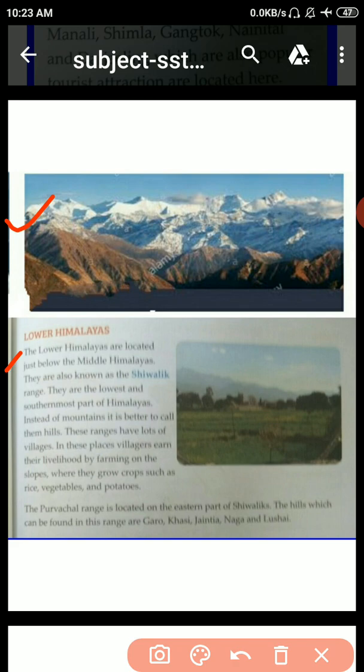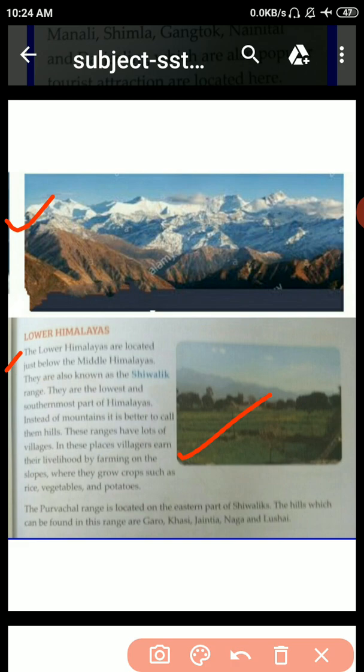The foothills of the Himalayas called the Shivaliks have thick forests. These forests are home to many wild animals. They are the lowest and southernmost part of the Himalayas. Instead of mountains, it is better to call them hills.